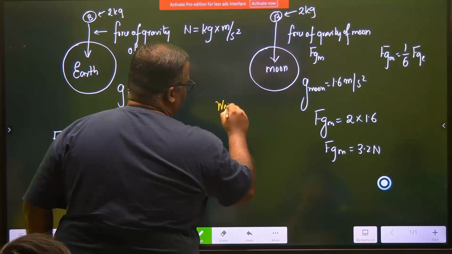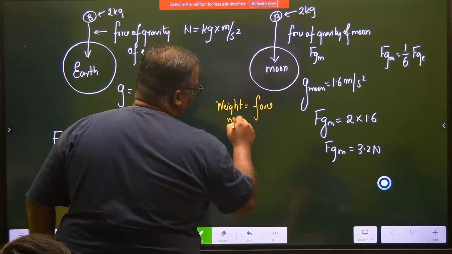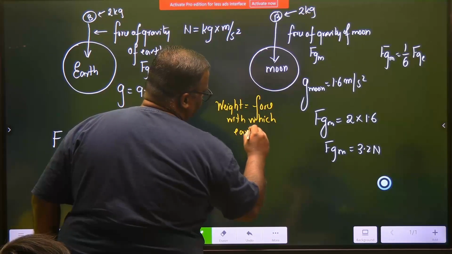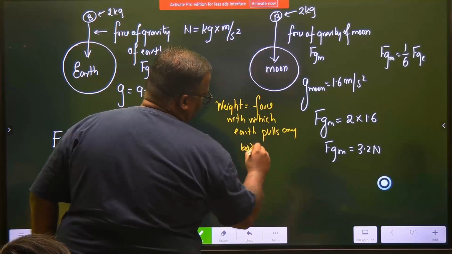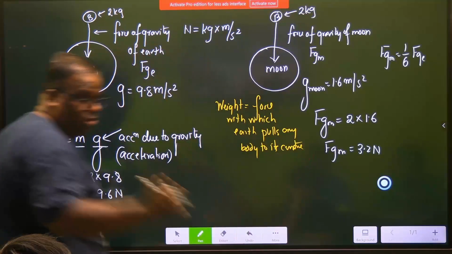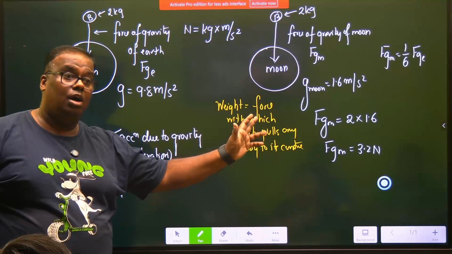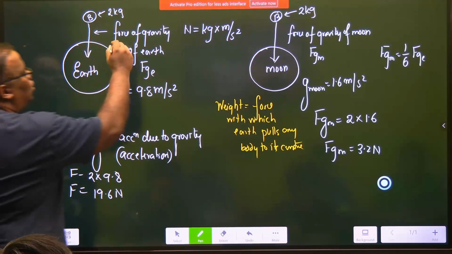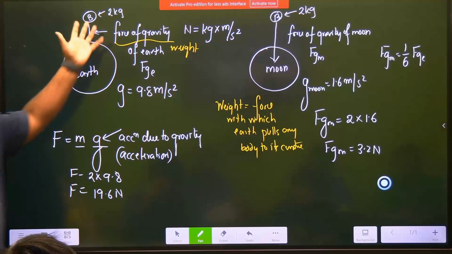Weight. Okay, what is weight? Weight is a force with which, try and absorb first, then you write, with which Earth pulls any body towards its center. Now use your common sense. What is weight? A force with which Earth pulls any body to its center. Can I not call this now as weight? Yes, that is weight. This is the force.